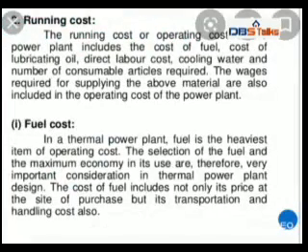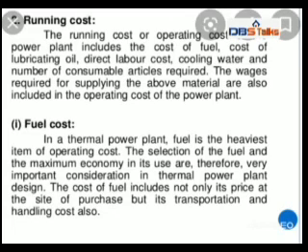Now we discuss about the running cost, or it is also called operating cost or production cost. The word explains everything. That means here the cost required for plant operation or plant running is called running cost or operating cost. This cost is due to the annual cost of fuel, lubricant oil, water, maintenance and repairs of equipments, salaries of maintenance staff, supervisors, staff required for running the power plant. This cost depends upon the number of hours the plant is in operation.